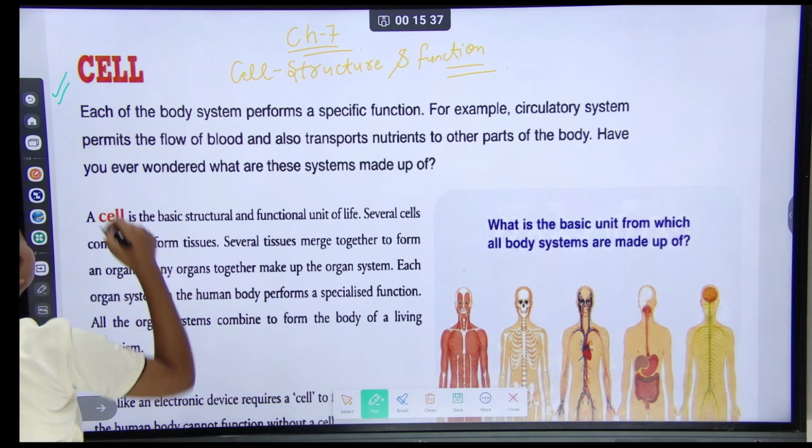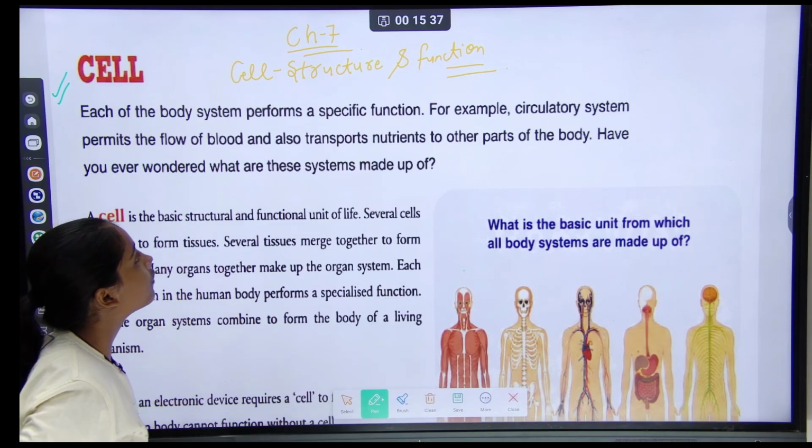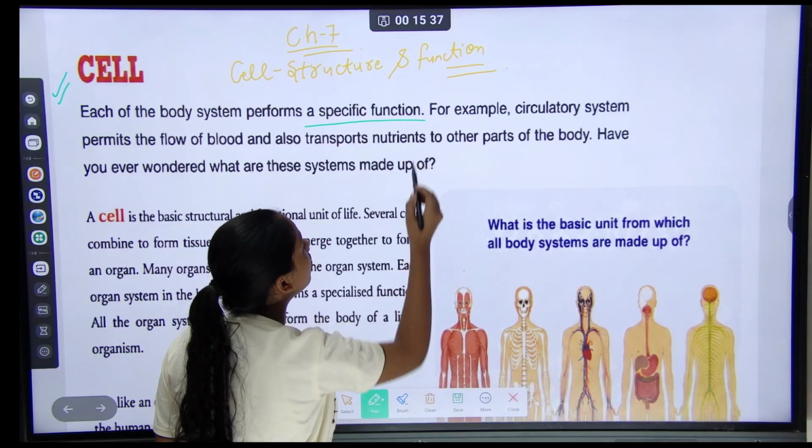Firstly, cell. What is a cell? Each organ of the body performs a specific function.